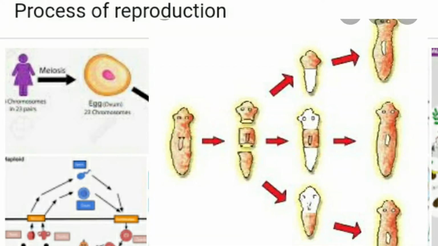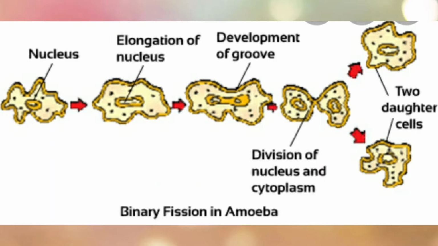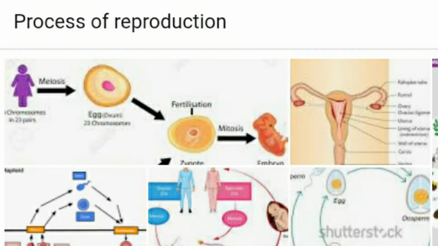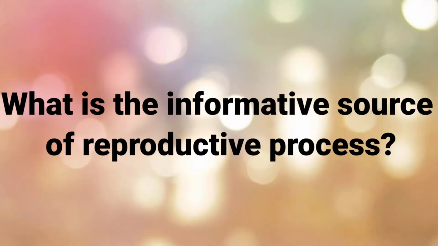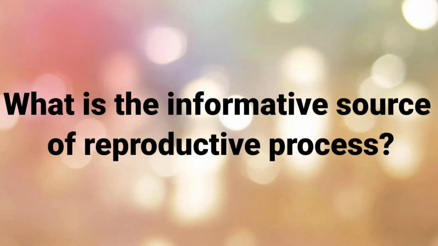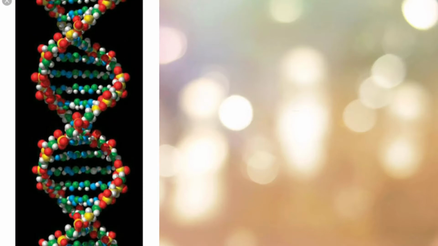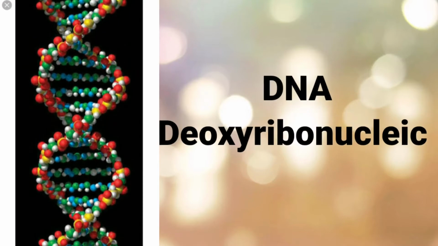So then, what is the material or informative source which functions in producing working copies? Then, in the reproductive process, what is that informative source which functions in producing working copies? Yes, children, it is the DNA. So, what is the full form of DNA? Deoxyribonucleic acid.